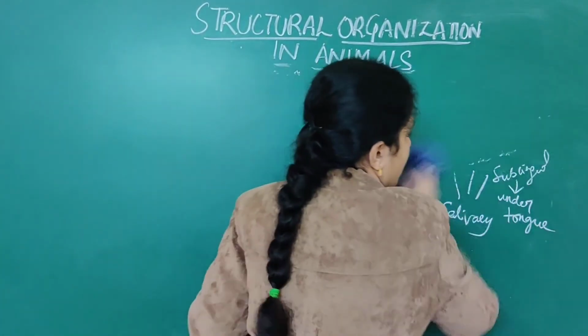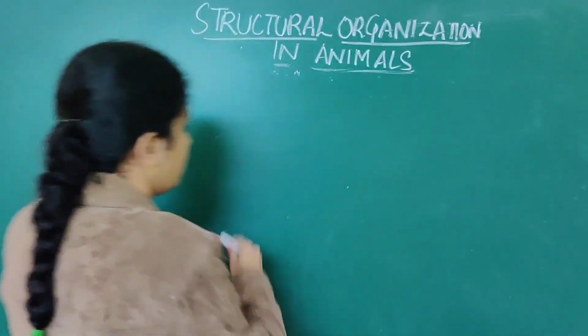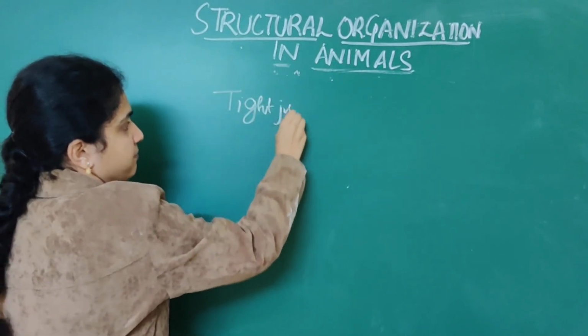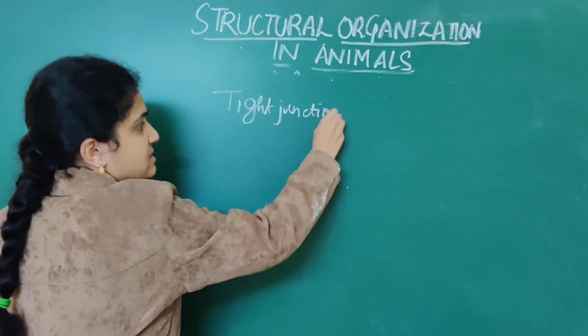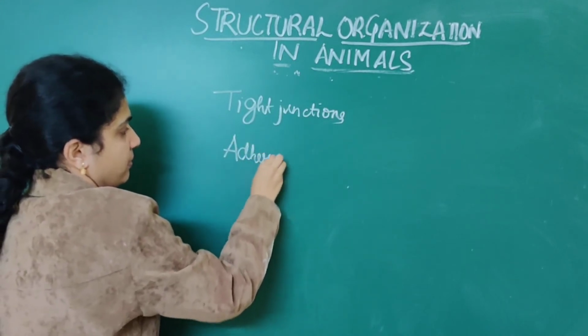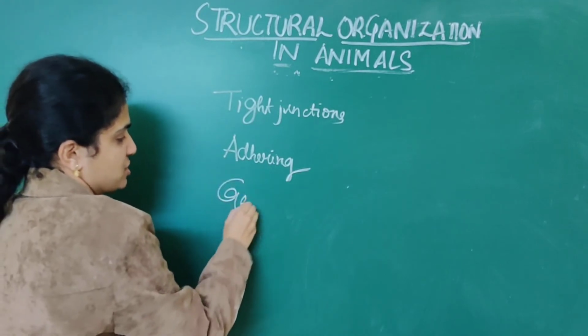That is called, first one is tight junctions. Next, adhering junctions. Third one is gap junctions.